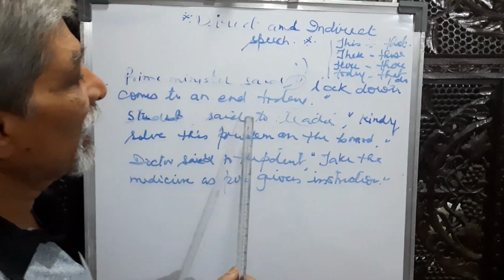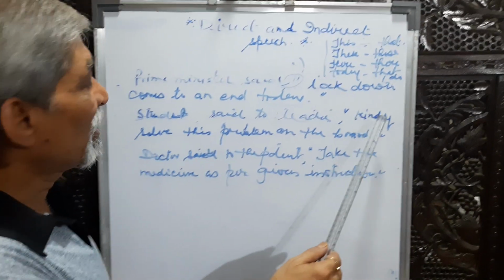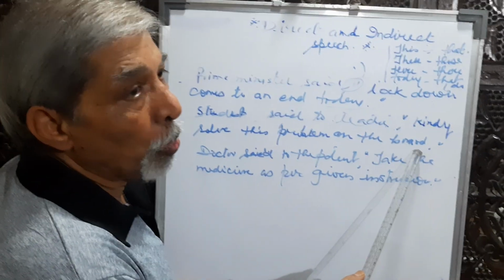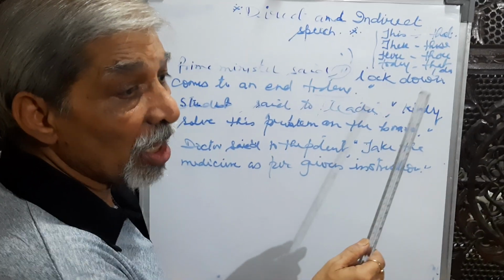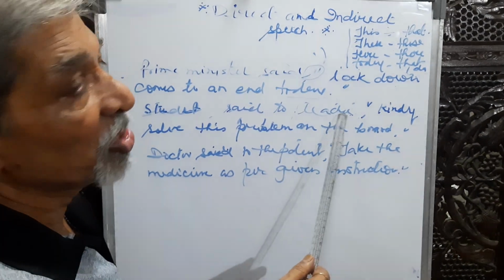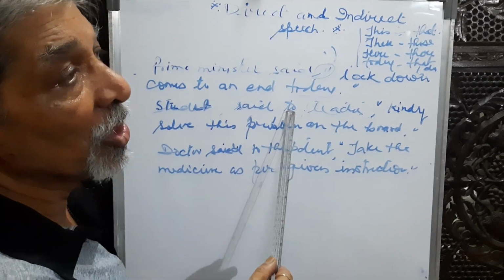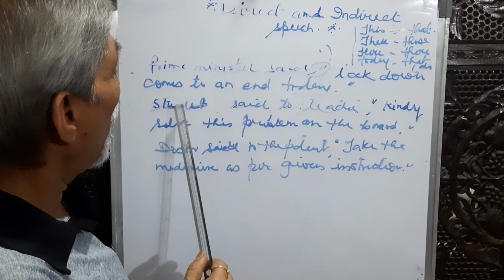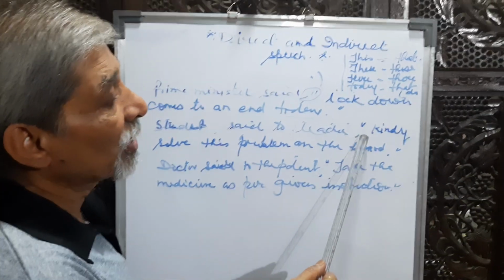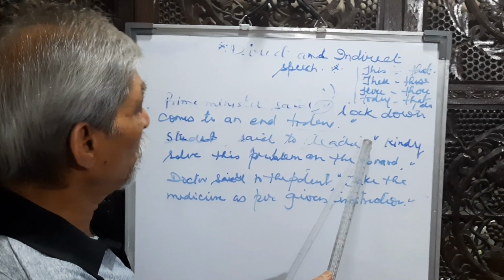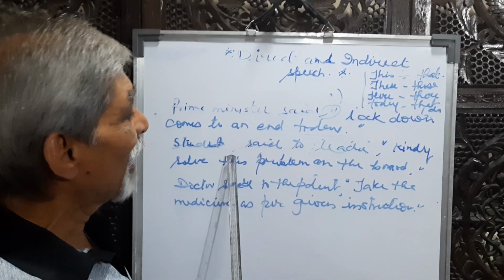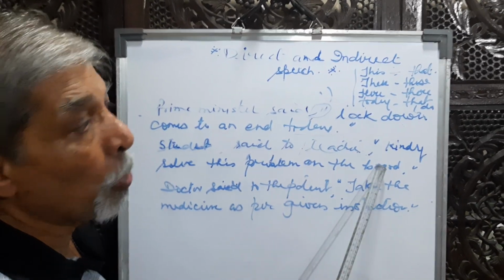A student said to teacher, kindly solve this problem on the board. Kindly shows the request. So here a student requested the teacher. Said to will convert into requested. A student requested the teacher, comma, inverted comma removed by to, to solve, this will convert to that problem on the board.